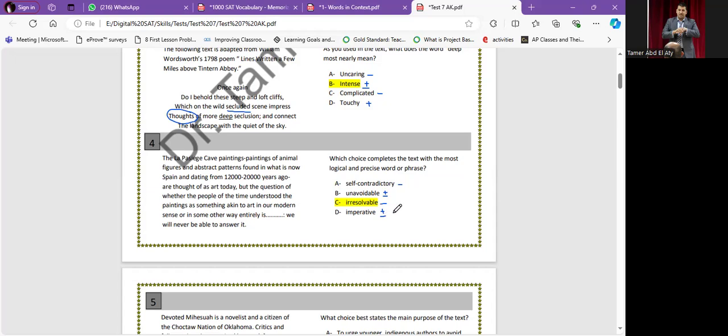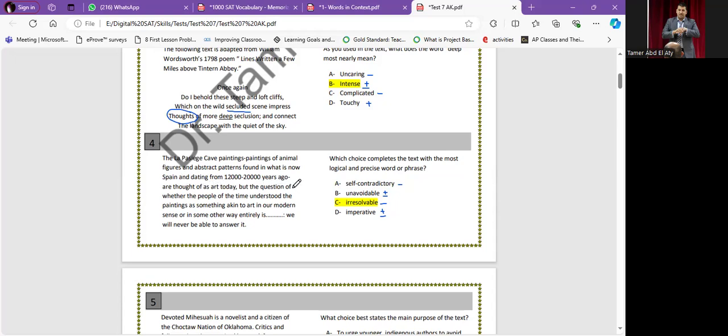The last passage, cave paintings. Paintings of animals. Actually, this must be an em dash, a big one, not a short one. Paintings of animal figures and abstract patterns found in what is now Spain and dating from 12,000 to 20,000 years ago are thought of as art today.